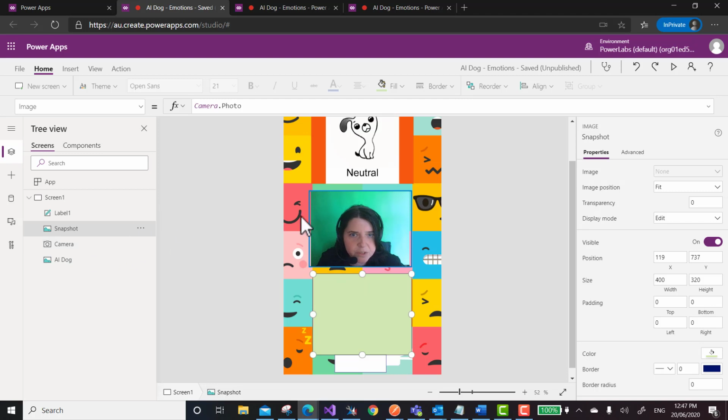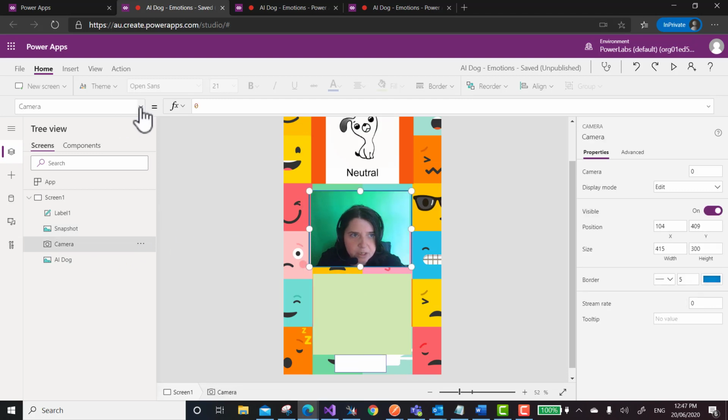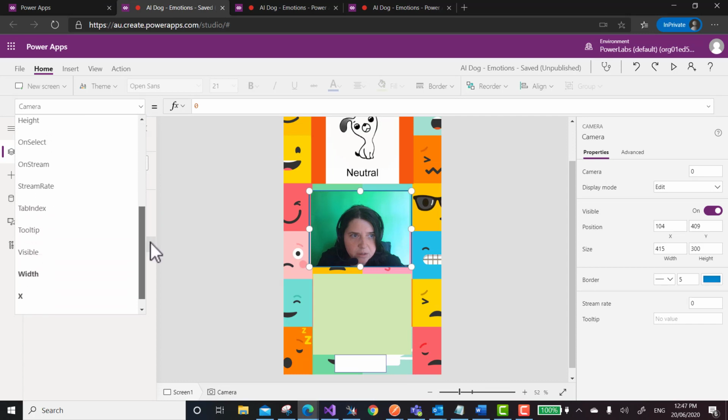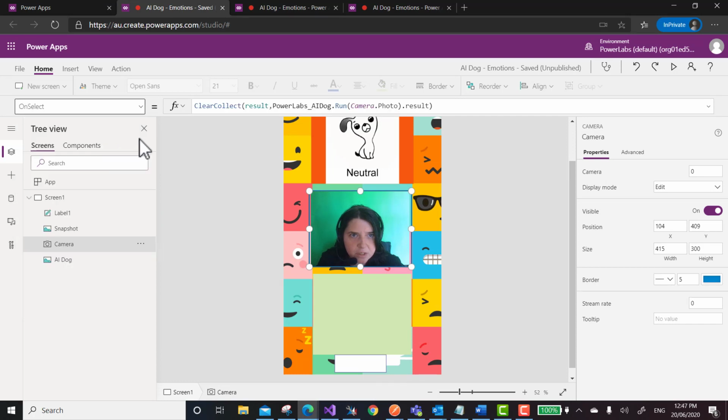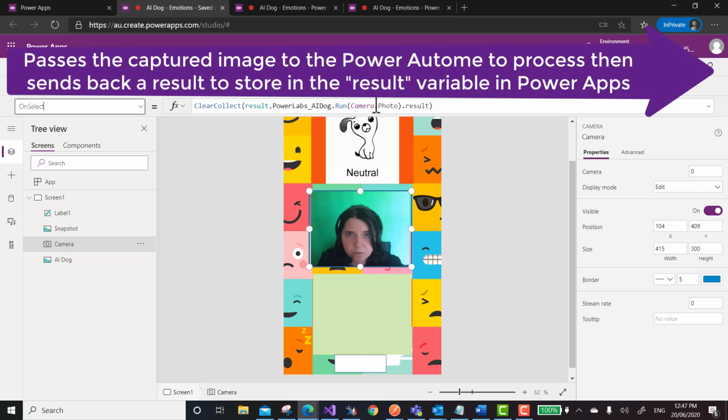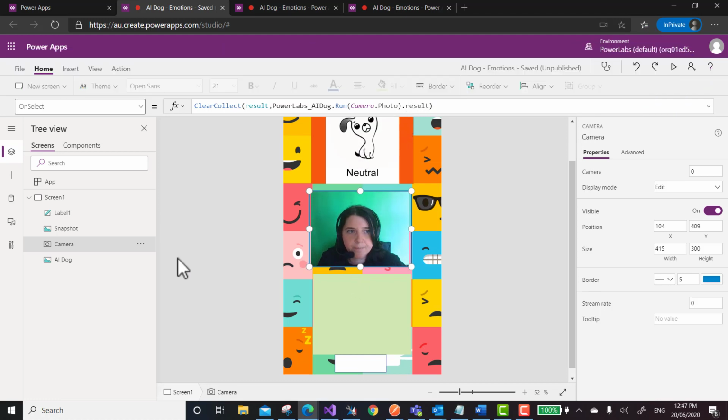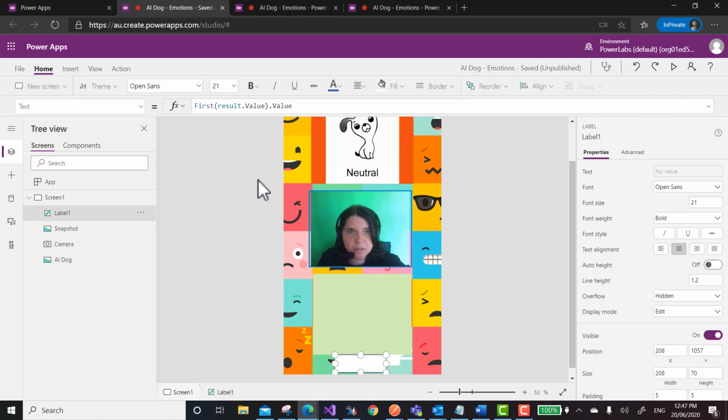Then what happens is I click in here, then on select. It collects for results, and it actually goes to run the flow, which I built specifically. It's called Azure Cognitive Services, and it retrieves the results. And then this takes the first of the results and displays it on screen.